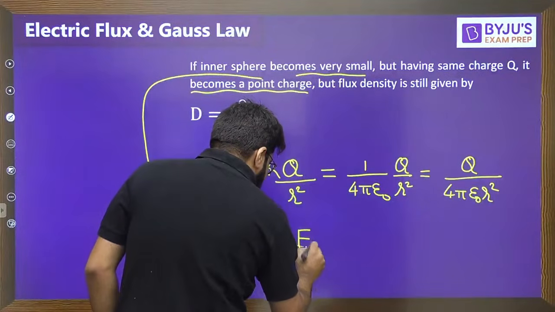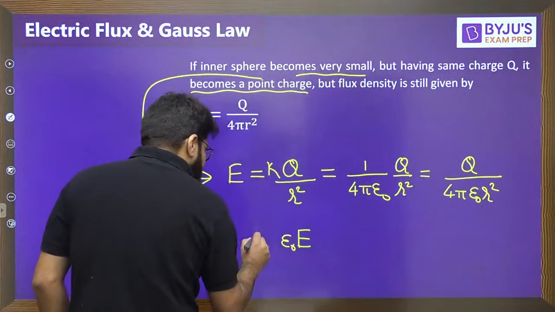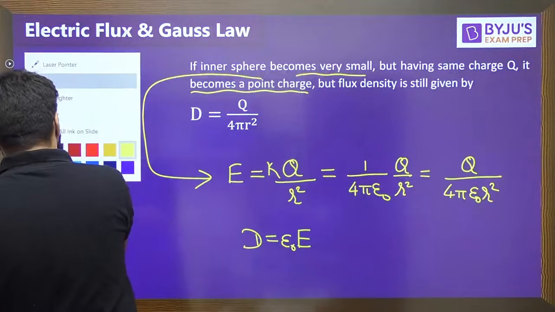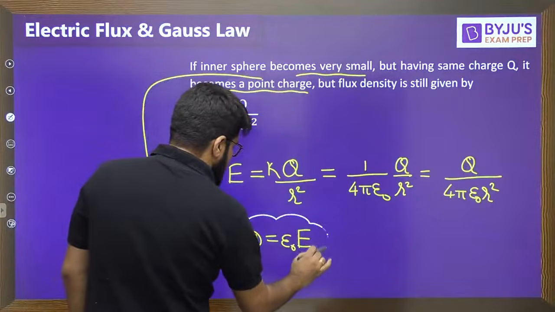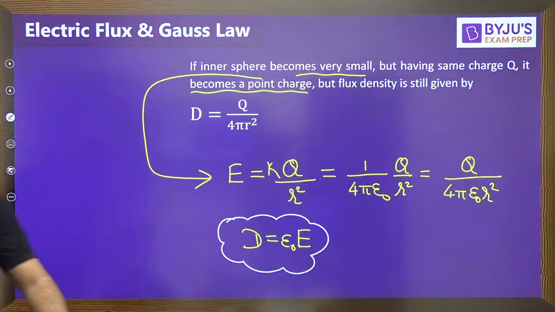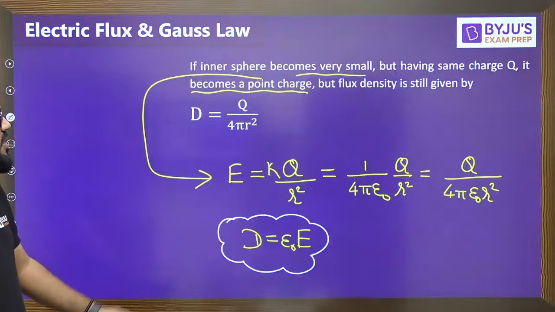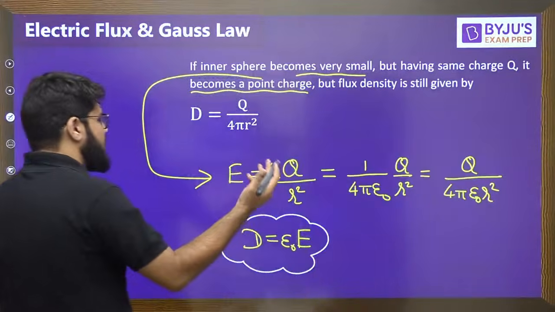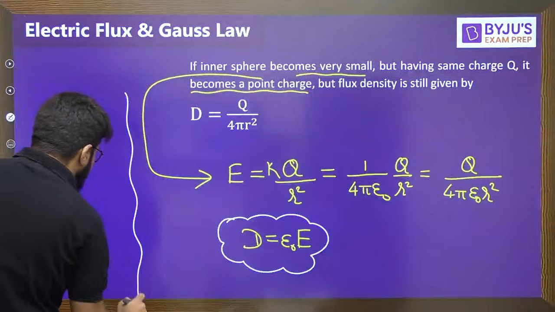So when you multiply this electric field by epsilon naught, you get D. So D is equal to epsilon naught E, where epsilon naught is the permittivity of free space, or if there is any other general medium, right?